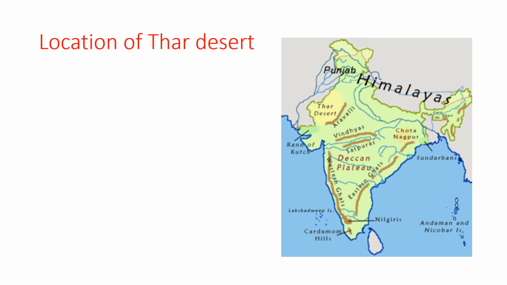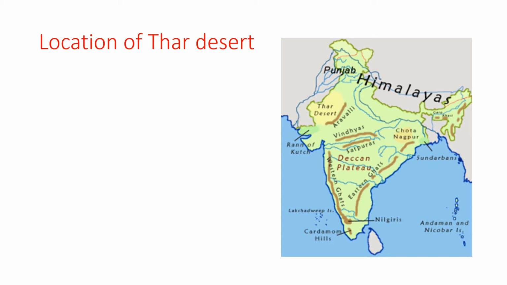So to the northeast of the Thar Desert is the Satluj River Basin. To the south is the salt marsh known as the Ran of Kutch. To the southeast is the Aravalli range of hills. So the desert extends west into Pakistan till the Indus River Basin.